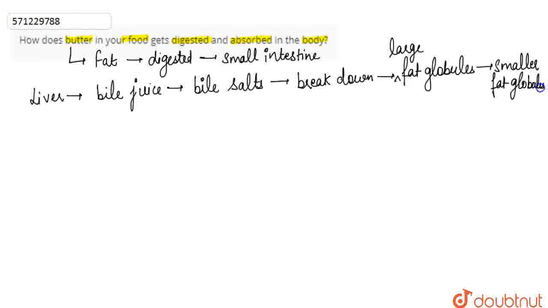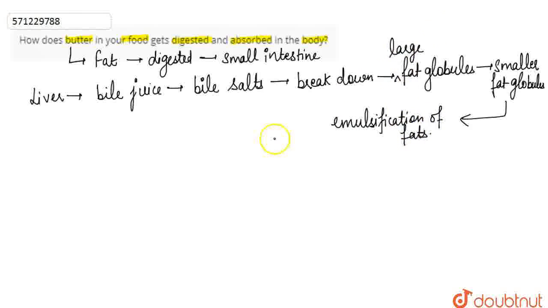This breakdown of large fat globules into smaller ones is done so as to increase the surface area for the action of the lipase enzyme. This breakdown process is known as the emulsification of fats.